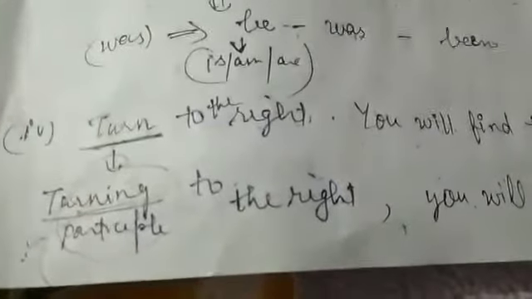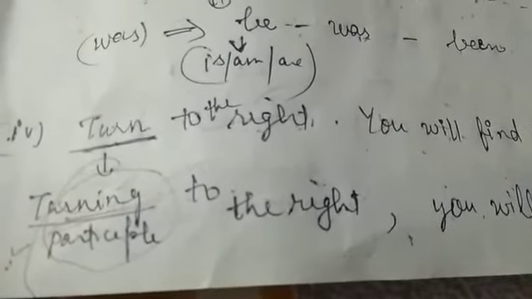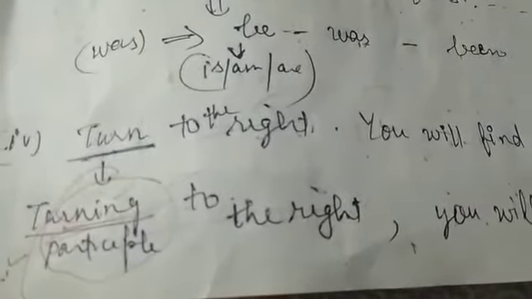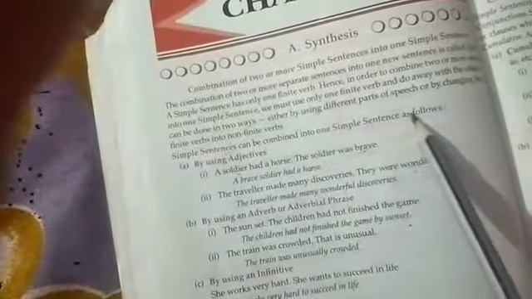So up to now we have learned what kind of alterations are possible. I have just told you how the finite verbs are changed into non-finites and how the parts of speech are altered. Now let us start. Simple sentences, meaning more than one, can be combined into one simple sentence as follows.